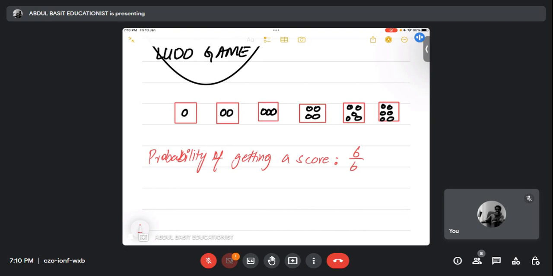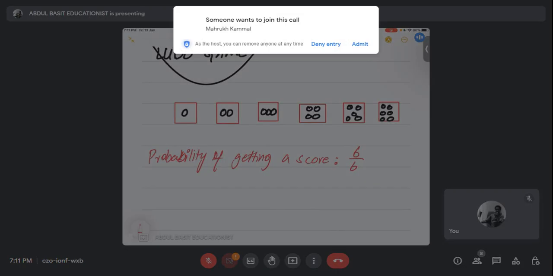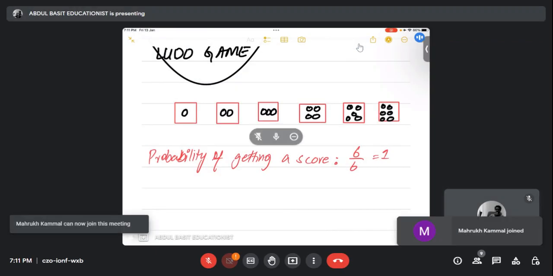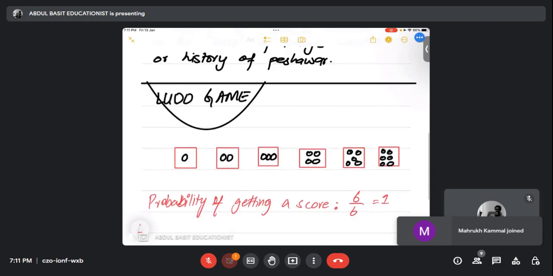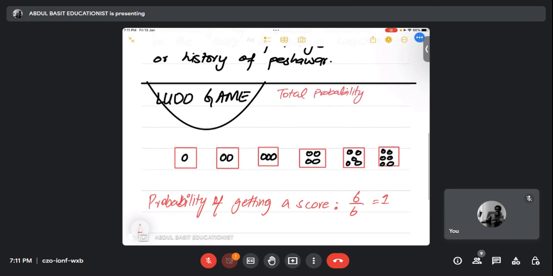It means the total outcomes are 6 and you can get any one of them, so that is 1. So the total probability is 1. We should remember that total probability is 1 or 100%. Agree, Rida?